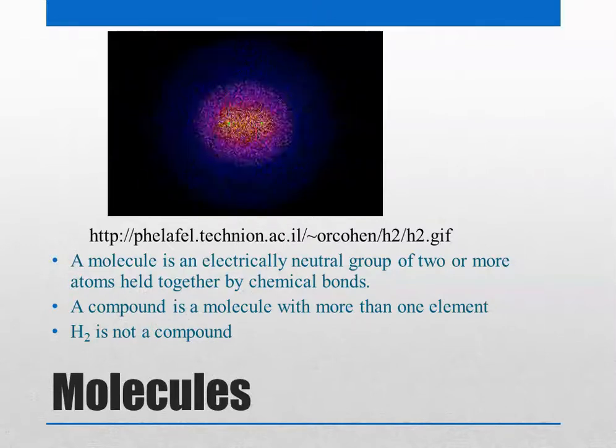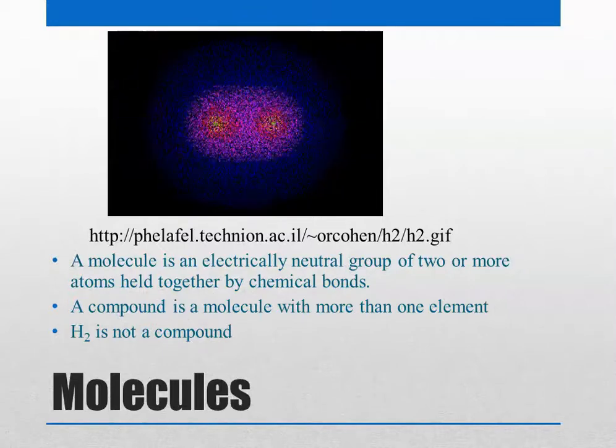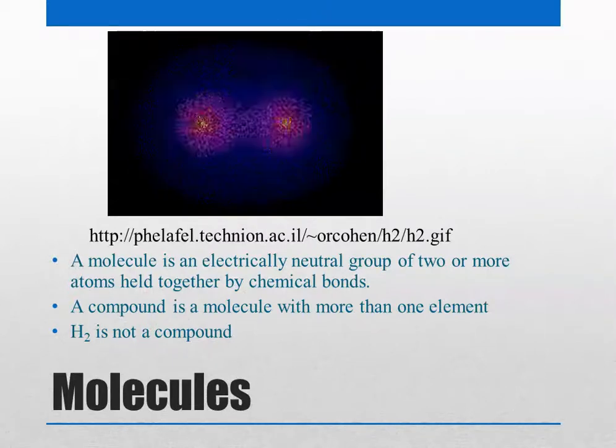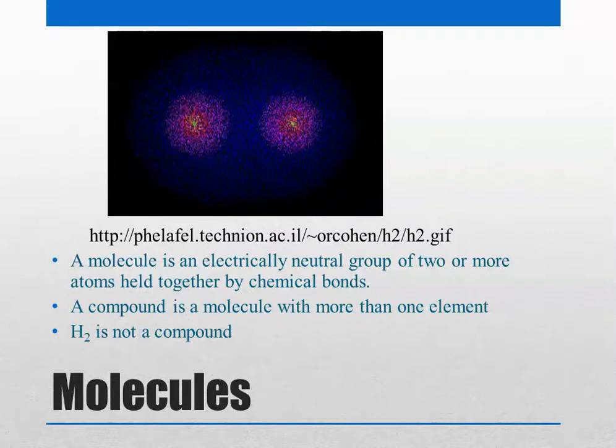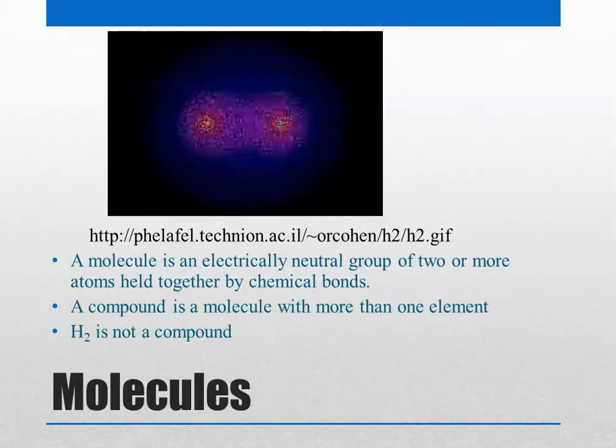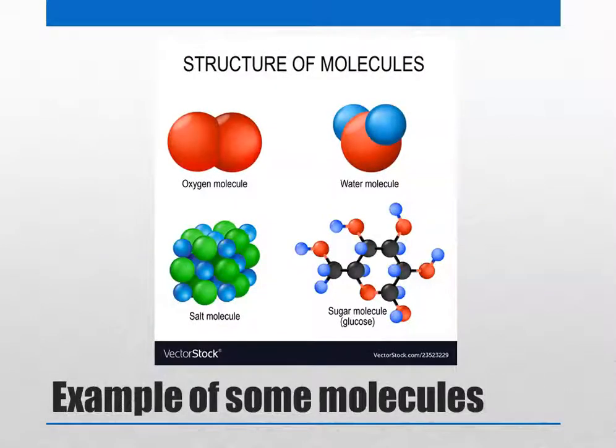Hydrogen gas is a molecule, H2, two hydrogens combined, but it is still an element. A compound is a molecule with more than one element. For example, water has hydrogen and oxygen, and that is why it is a compound.